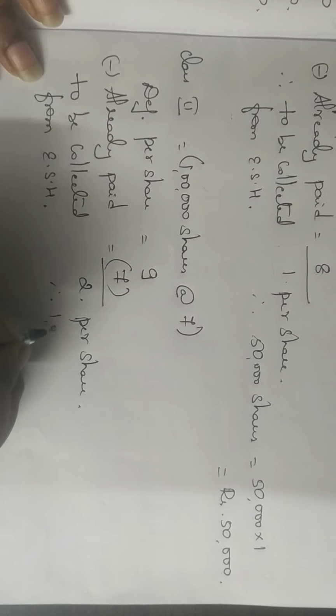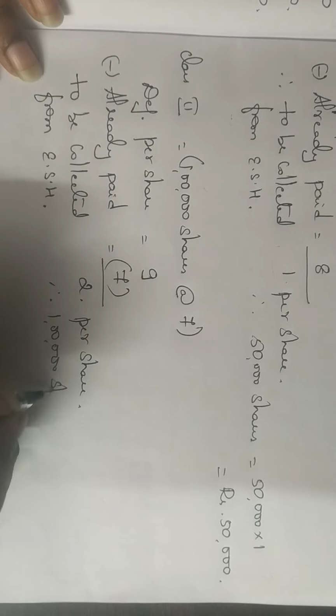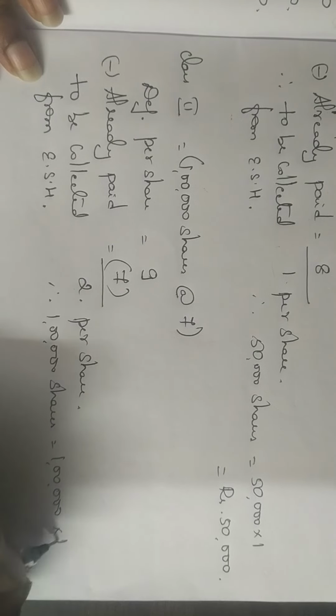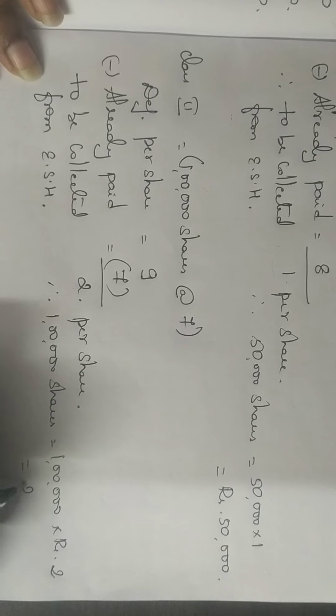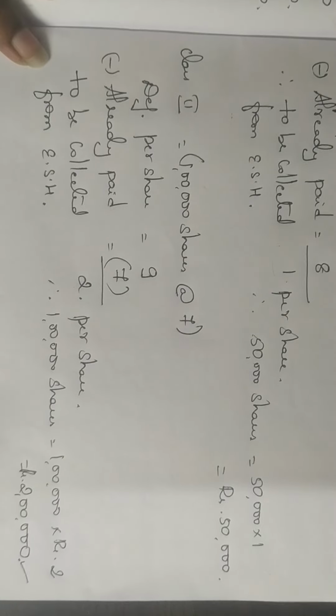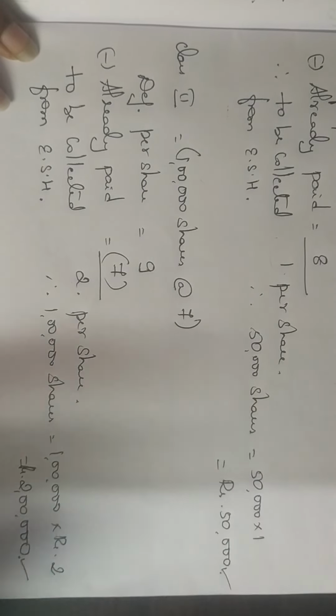Therefore, how many shares are there? 1 lakh shares are there. So 1 lakh shares into rupees 2 will give you 2 lakh. Clear? So you have collected 2 lakh rupees from class 2 and 50,000 from class 1. So with 2 lakh 50,000, to whom can you pay?